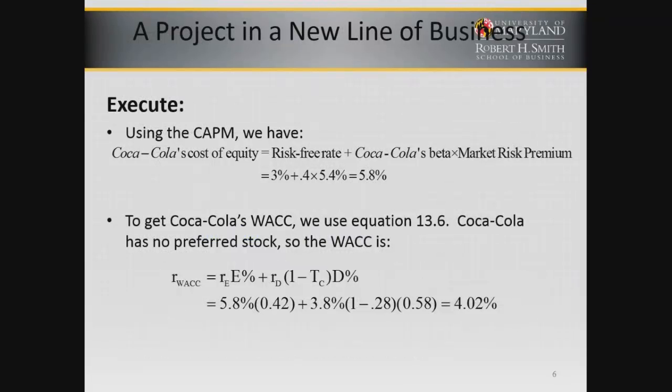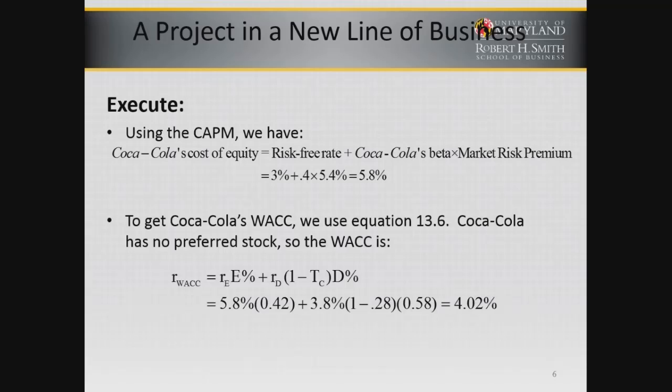So using CAPM, we would see that Coca-Cola's cost of equity is 3% plus the beta times the market risk premium, which gives us 5.8%. To get Coca-Cola's WACC, we don't have any preferred stock. We use the rate of equity times the equity percentage, which is 42%, plus the rate of debt times 1 minus the tax rate times the debt percentage, and that gives us 4.0%. So the correct cost of capital for evaluating a beverage investment opportunity is